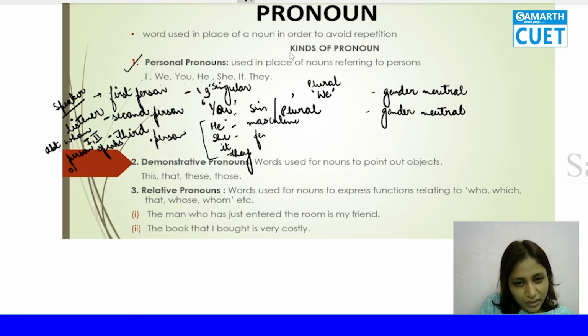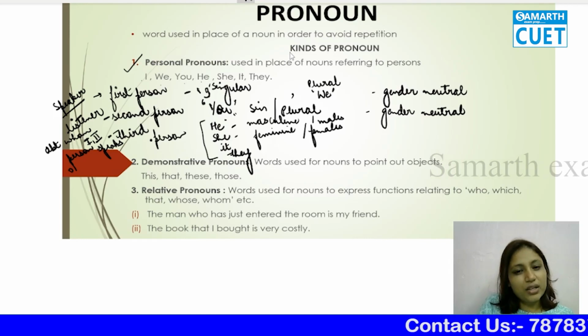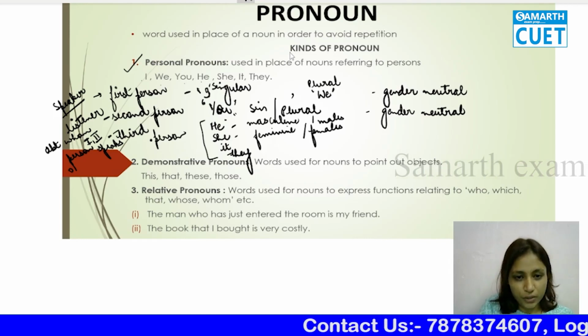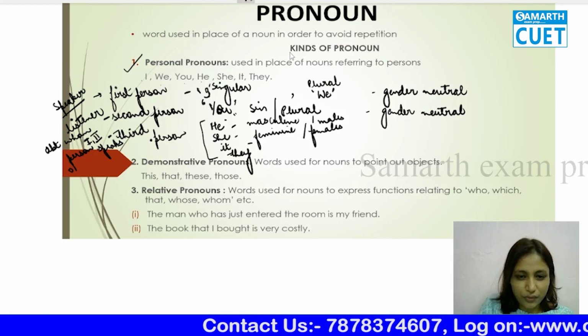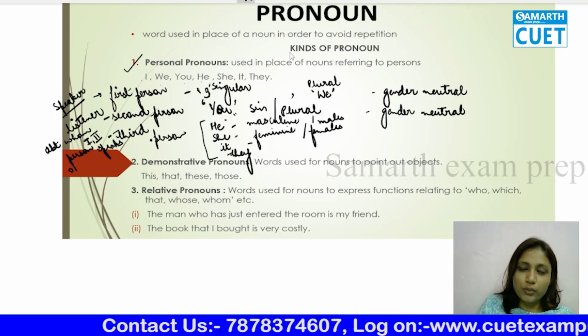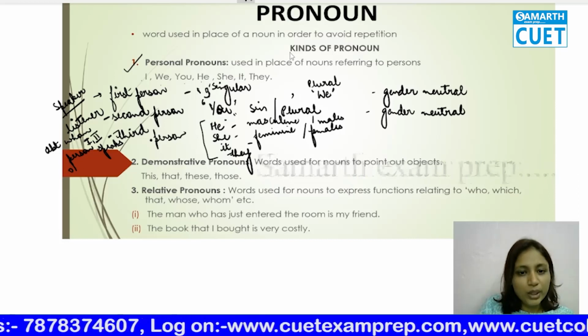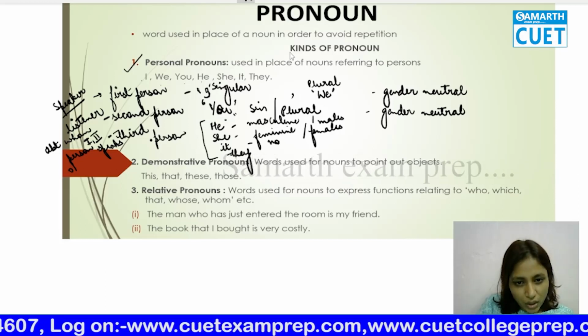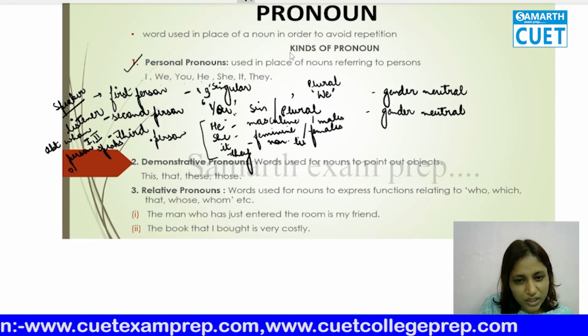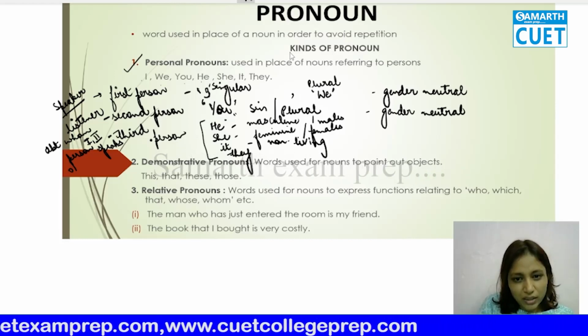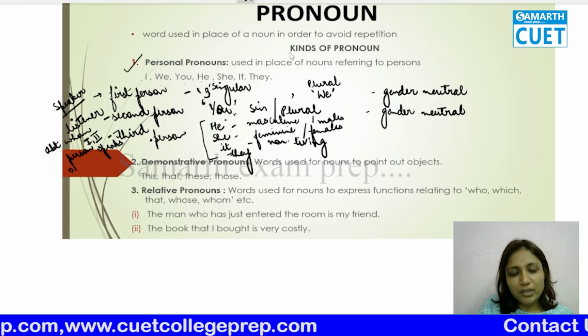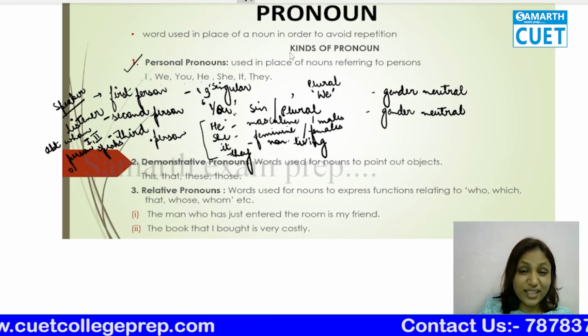For feminine, that means females, we use she. It comes for when you don't know the gender, or for non-living we use it. Like table, you don't know if table is he, she, or what, so we use it.